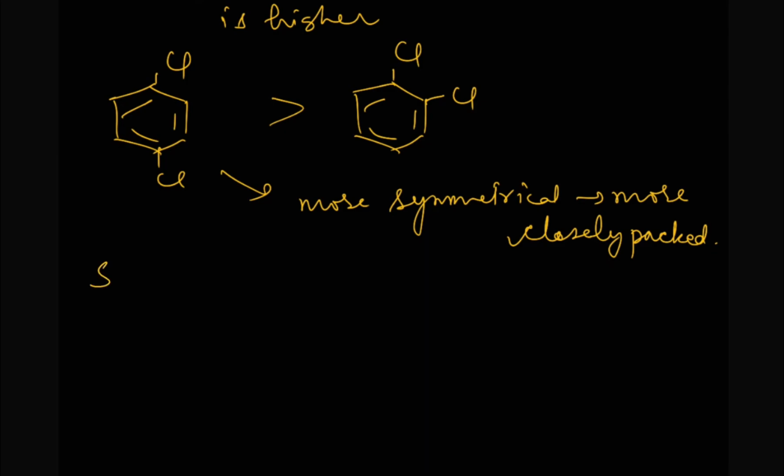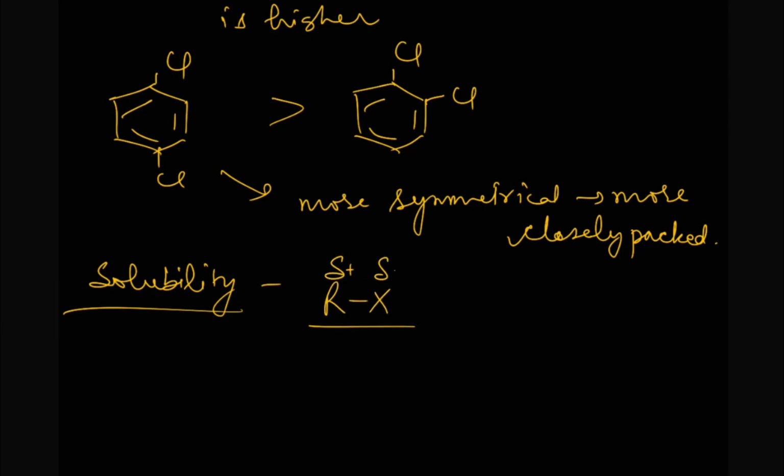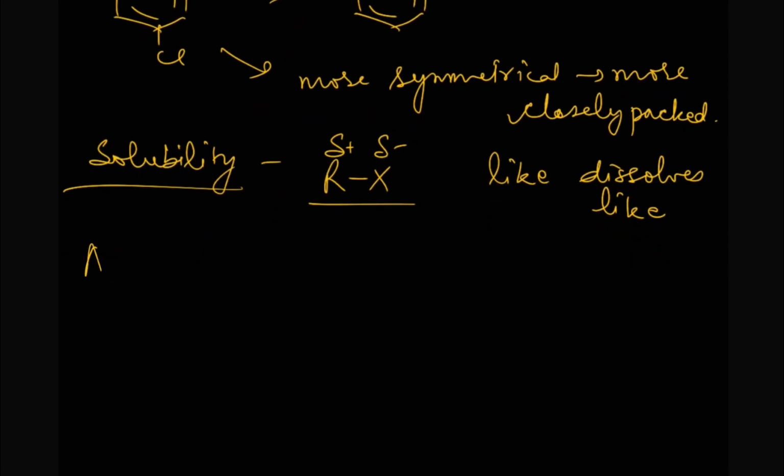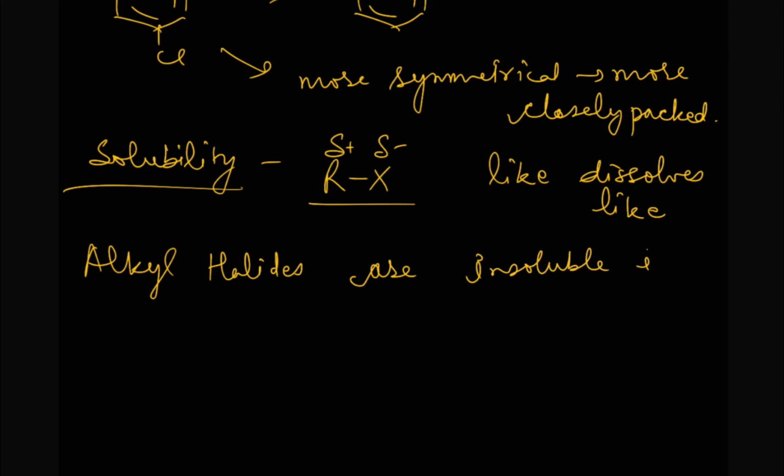Now the next property we are starting with, that is solubility. Now what about solubility? Alkyl halides have a polar bond, and according to the principle that like dissolves like, these alkyl halides were supposed to be soluble in water, but it is not so. Alkyl halides, even after having a polar bond, are insoluble in water. So alkyl halides are insoluble in water, even though the carbon halogen bond is polar.